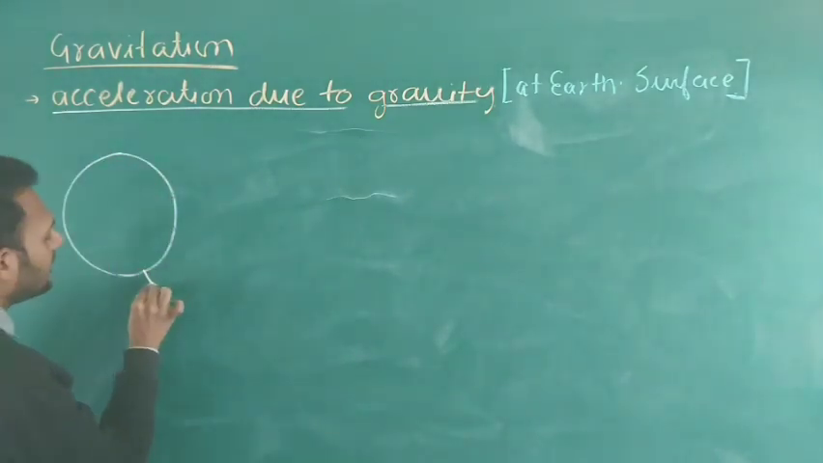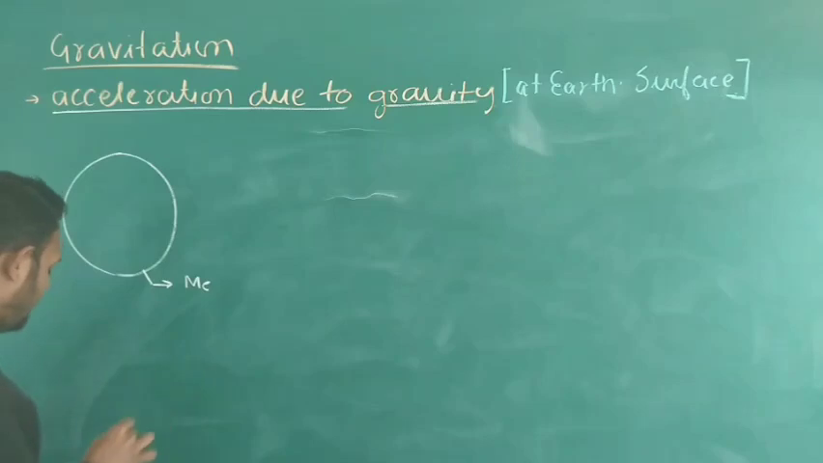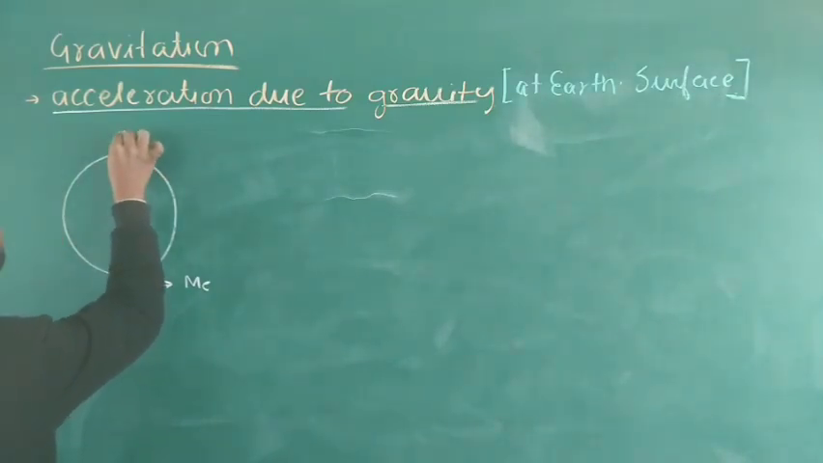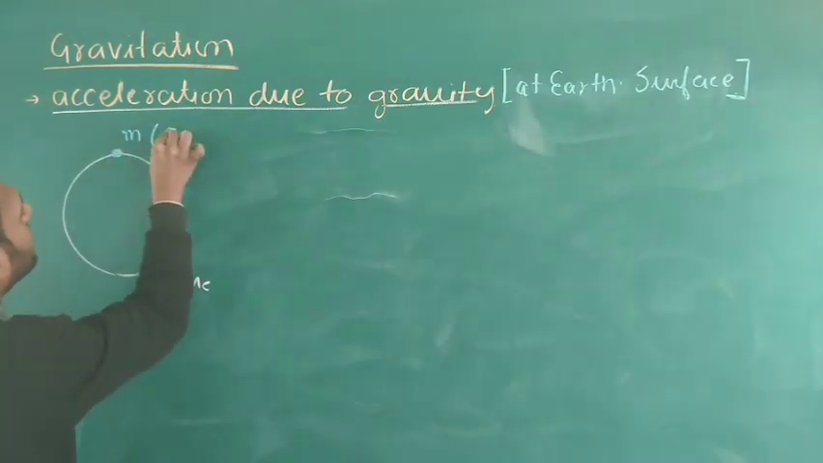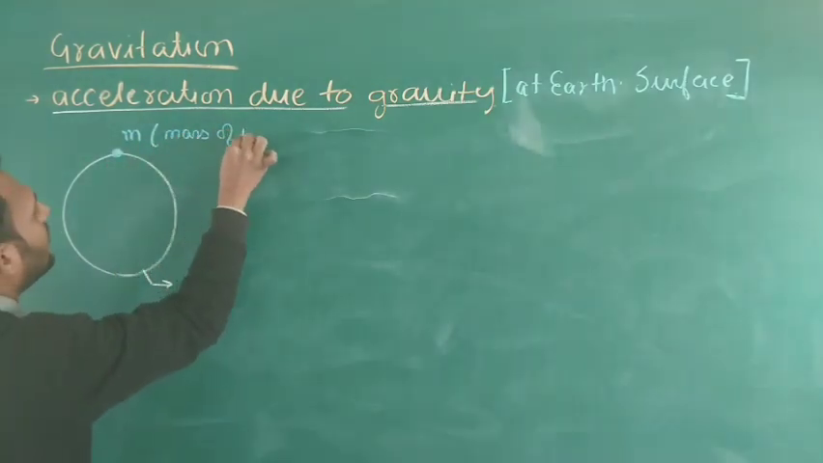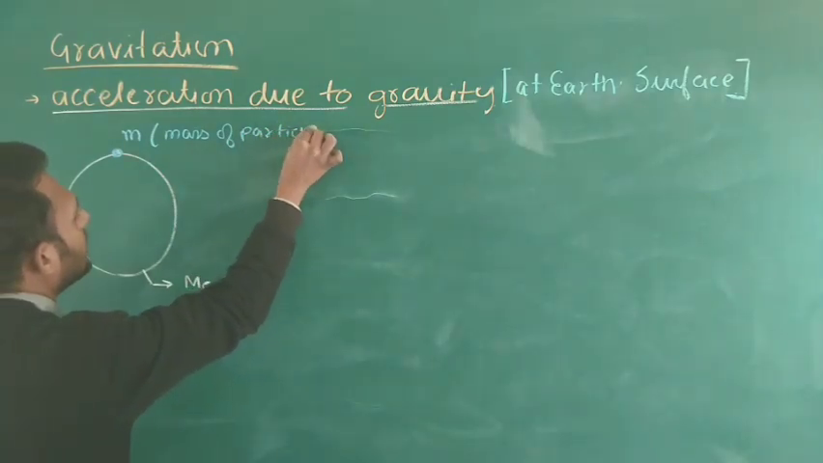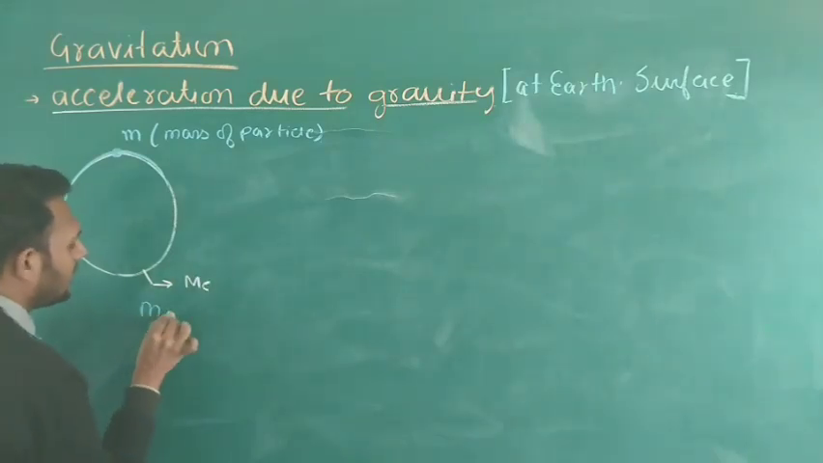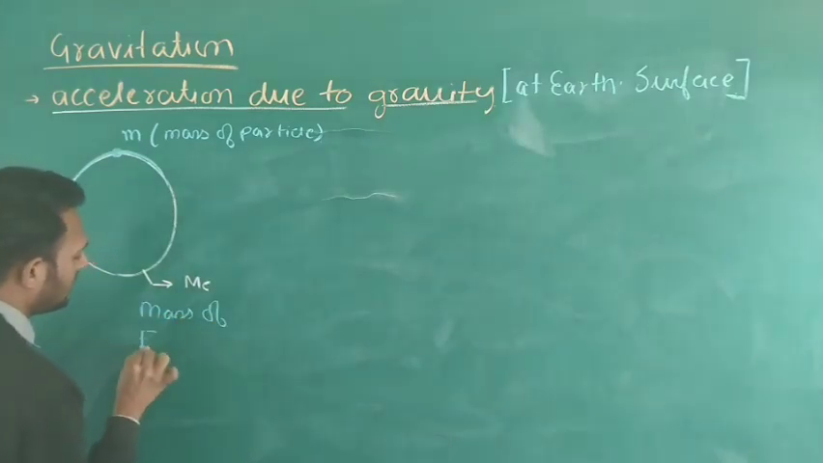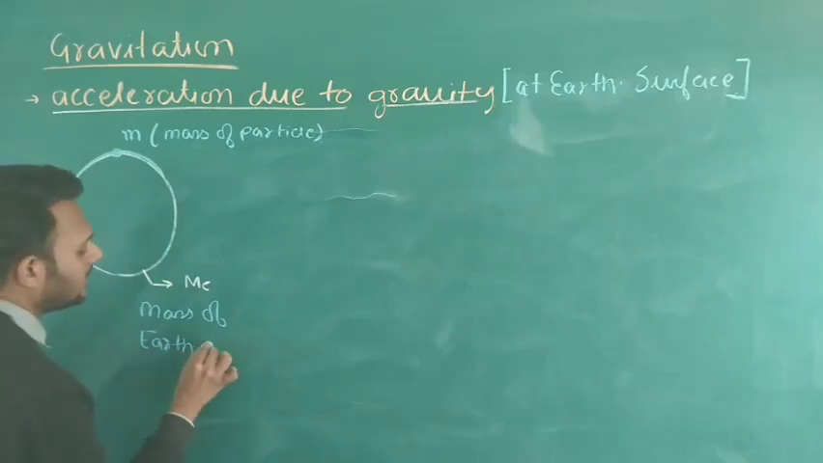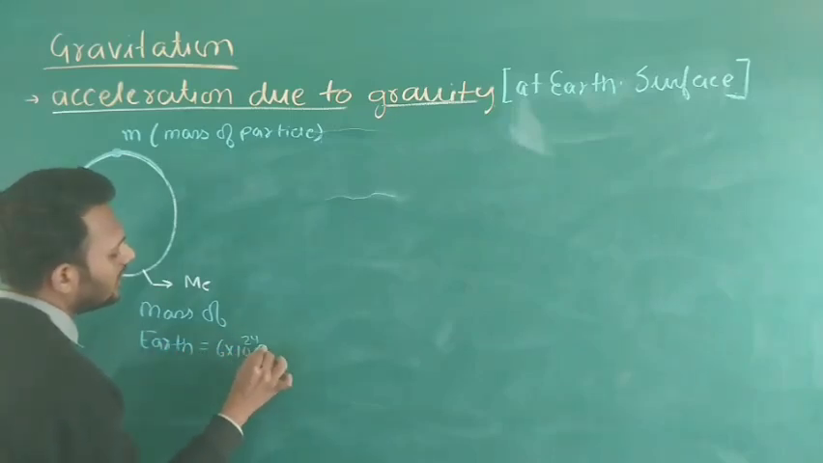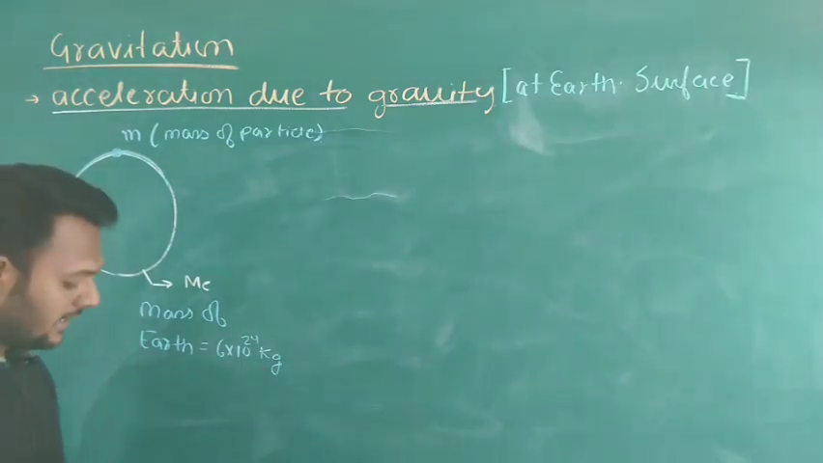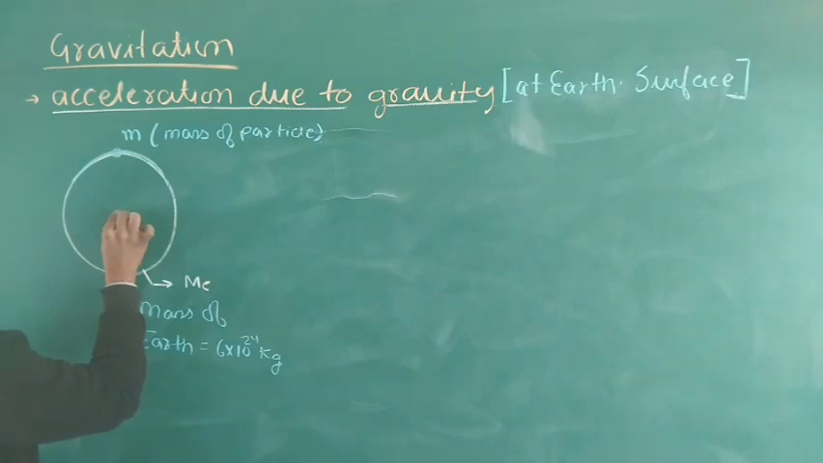Okay बच्चों, that is Me. Me represents the mass of the earth. Here we assume our particle. Small m is the mass of the particle. The particle is placed at the surface of earth. Me is the mass of earth, which is equal to 6 into 10 to the power 24 kg. Please remember this value, 6 into 10 to the power 24 kg. That is the center of earth.